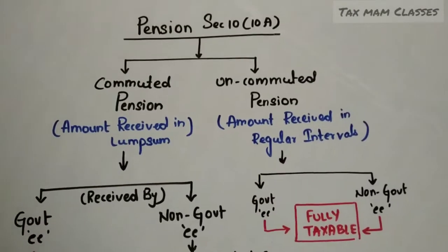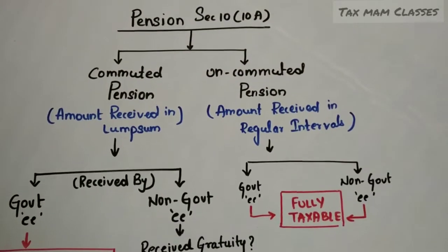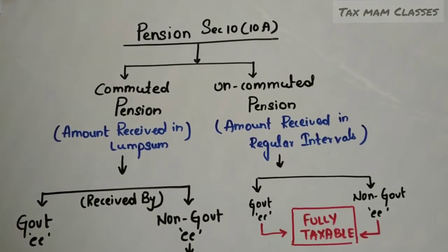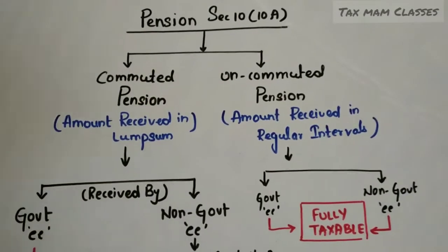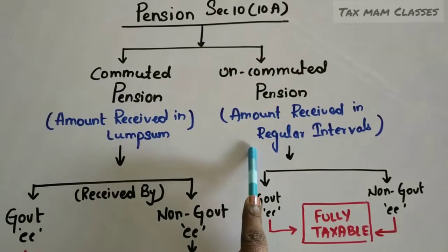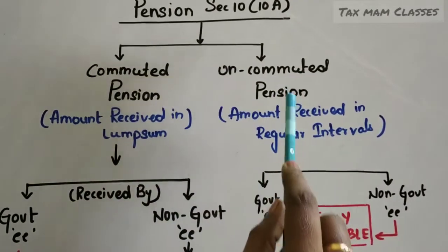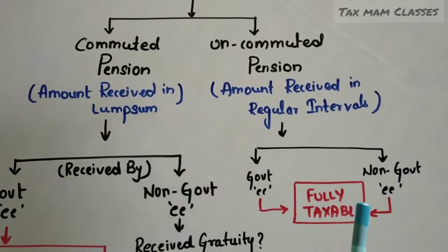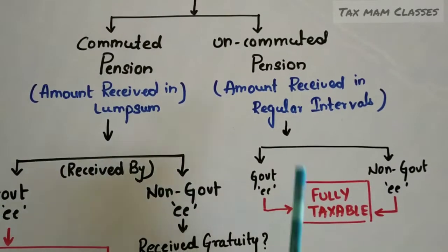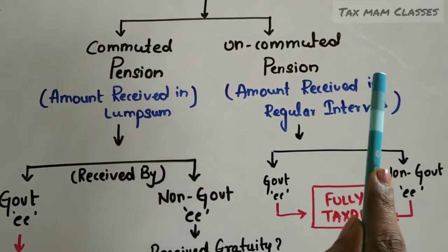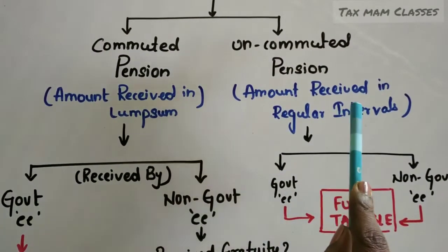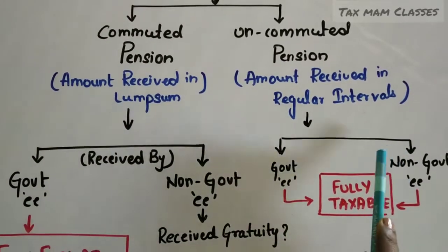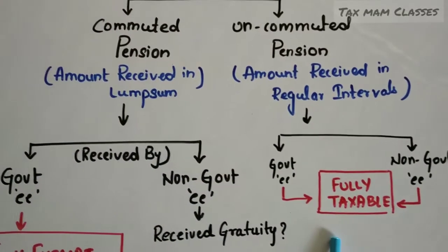So let's see the provisions. I have described this pension in a chart form, you can see. If a person is receiving pension, the first thing you have to see is whether the employee is receiving a commuted pension or an uncommuted pension. If it is an uncommuted pension, whether the employee is a government employee or a non-government employee, it is fully taxable. If he is receiving it at regular intervals, it is fully taxable.